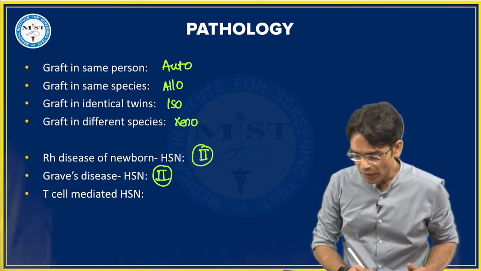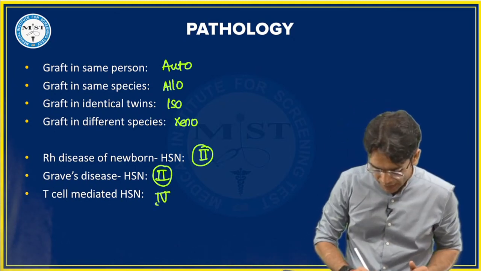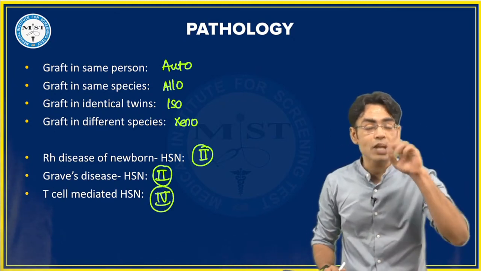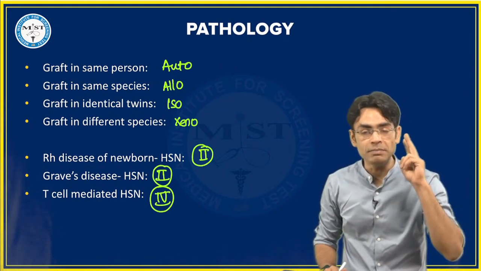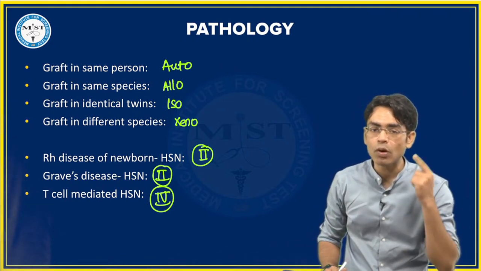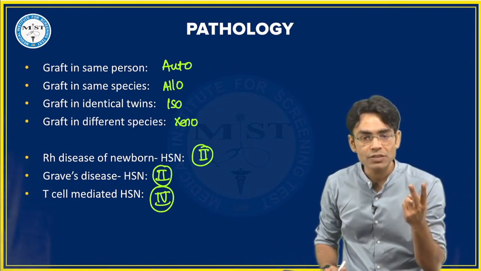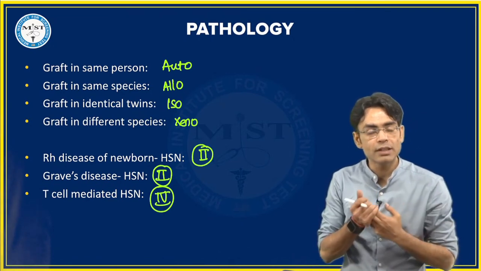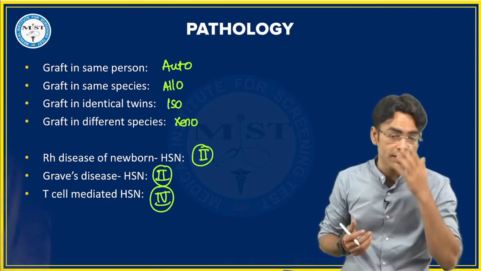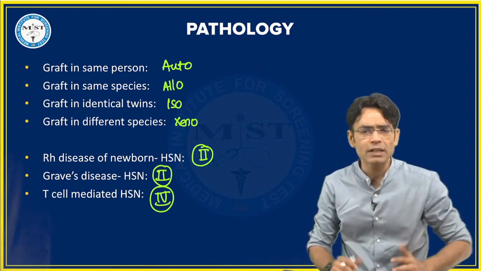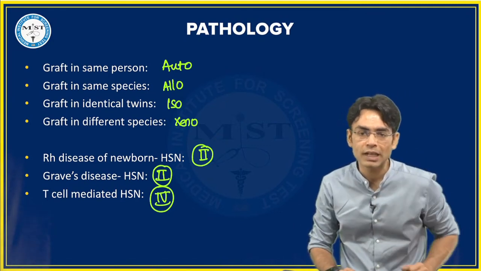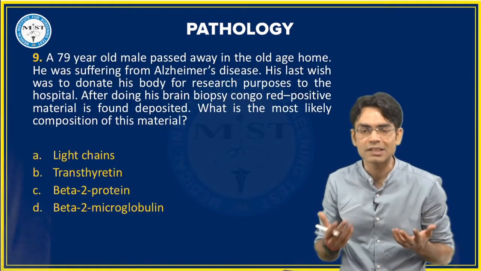Yes, Amandeep, you are right. It is type 4 hypersensitivity. So we have four types: type 1, type 2, type 3 and type 4. First is due to allergy. Second is for antibody. Third is for immune complex and fourth is T cell mediated. So your mnemonics, which all of you might have learned, for type 2 it is my blood group is RH positive and for type 3 we learn it as sharp.